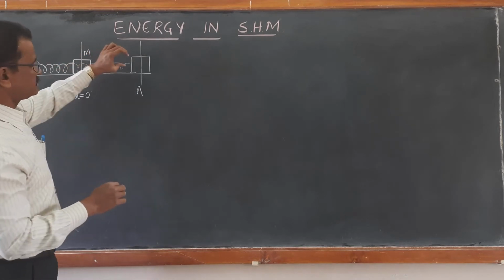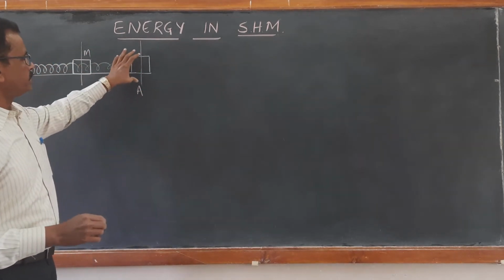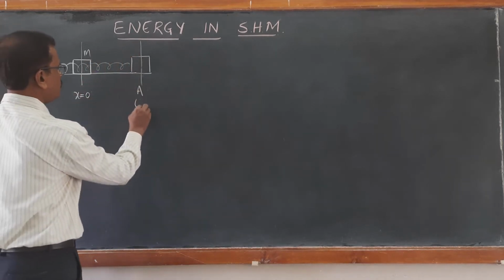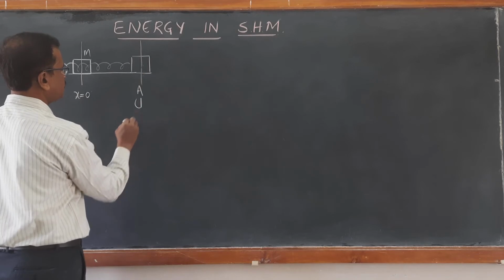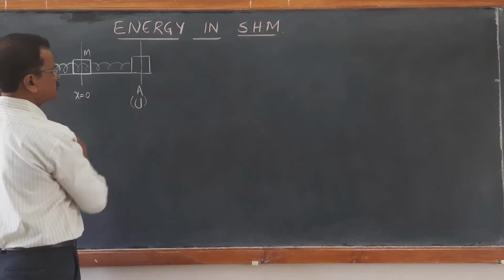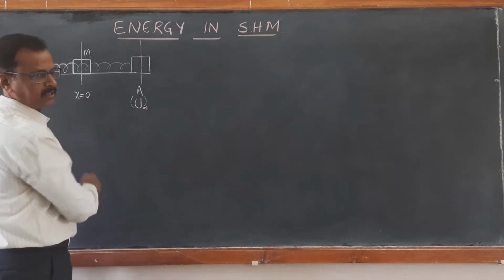Then when we stretch it, we are doing work against the spring force, which will be stored in it in the form of potential energy. So it will have maximum potential energy at this particular position. Potential energy is shown by U maximum, right?